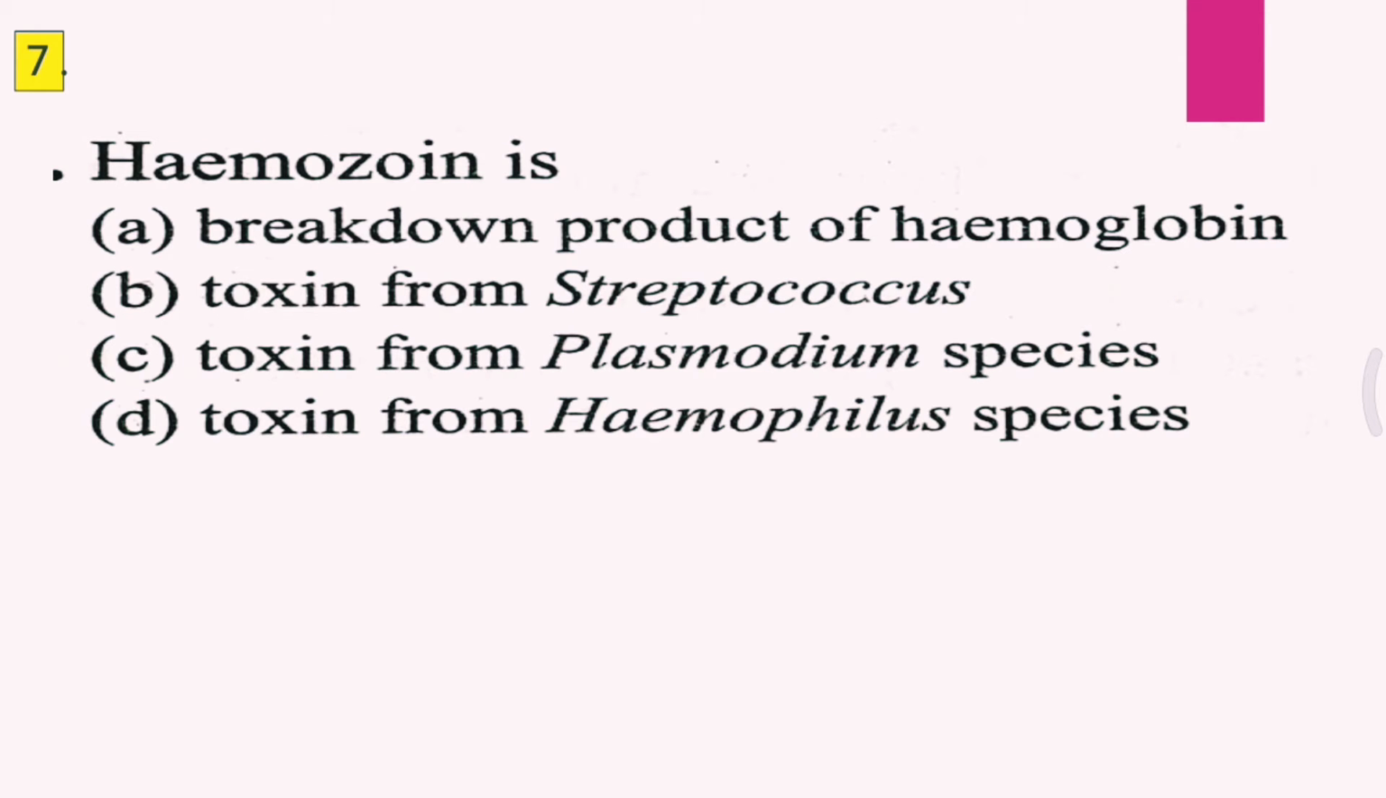Question 7. Hemozoin is A. Breakdown product of hemoglobin, B. Toxin from Streptococcus, C. Toxin from Plasmodium species, D. Toxin from Haemophilus species. I repeat the question. Hemozoin is, and the correct answer is A, that is breakdown product of hemoglobin.